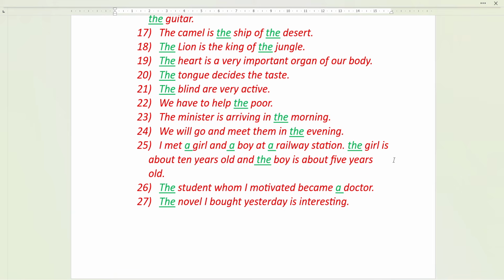And of course, if you write the railway station, it is not incorrect. It is also correct. You can write, I met a girl and a boy at the railway station. If you say at the railway station, that means he met them at the railway station nearby their area. At a railway station means some strange railway station. Okay, I met a girl and a boy at a railway station. The girl is about 10 years old and the boy is about 5 years old.